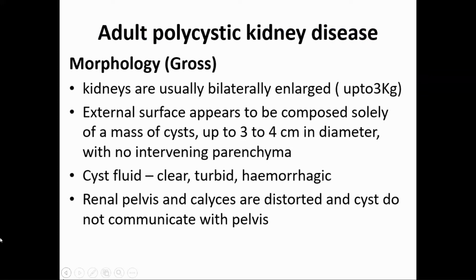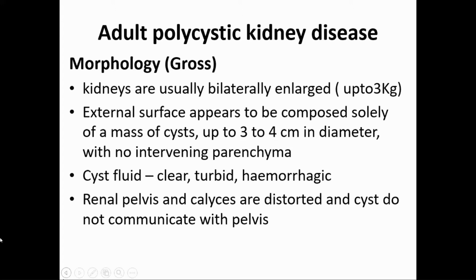Now coming to morphology. Adult polycystic kidney disease, morphology, gross. Kidneys are usually bilaterally enlarged up to, as I told, more than 3 kg or 3000 gram. The external surface appears to be composed solely of a mass of cysts up to 3 to 4 centimeter in diameter, and there is no intervening parenchyma. So the surface of the kidney is irregular because of formation of multiple cysts, and these cysts can be of large size, that is 3 to 4 centimeter in diameter, and the intervening parenchyma is very low.